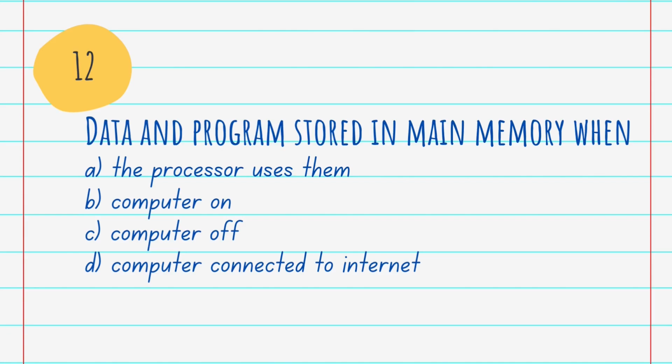Okay. Then next question: data and programs stored in main memory when dash. A. Processor uses them. B. Computers on. C. Computers off. D. Computer connected to internet. And the answer is A. The processor uses them. Actually, the fundamental storage unit in the computer system is the main memory.